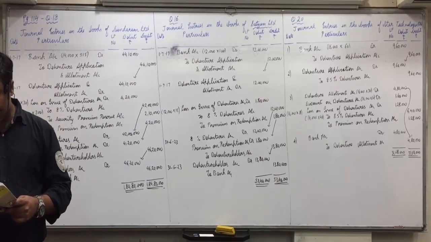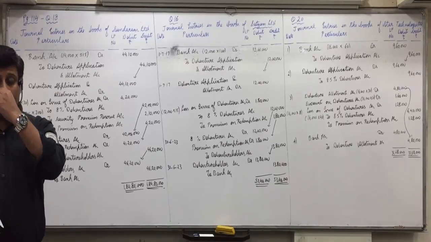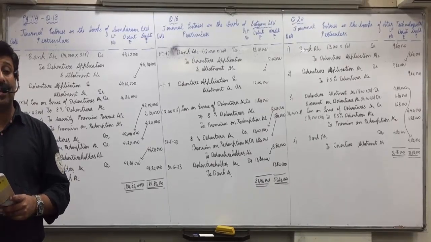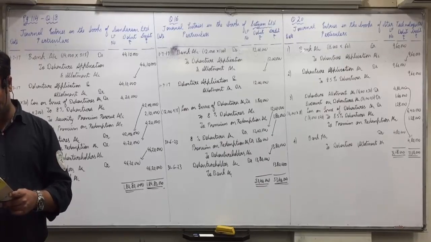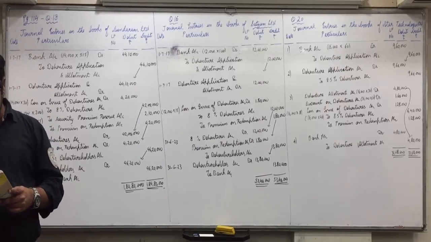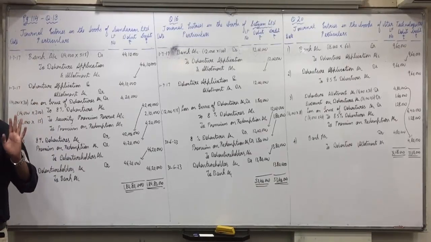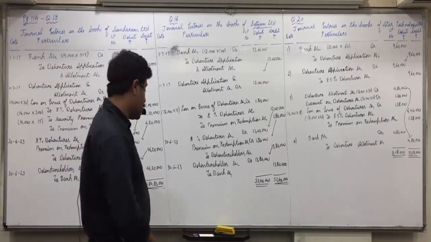Further, as per the conditions in the prospectus, the amount payable on application is 125 per debenture and then the balance amount at the time of allotment. So, what will be the balance amount at the time of allotment? 400 minus 125, 275. So, allotment entry will pass with 275. Pass necessary journal entries for issue of debentures in the books of the company. So, these 4 entries will come. Discount is not there. It is issued at par. Is everyone clear with this? Do it on your own, then I'll show it on the board.